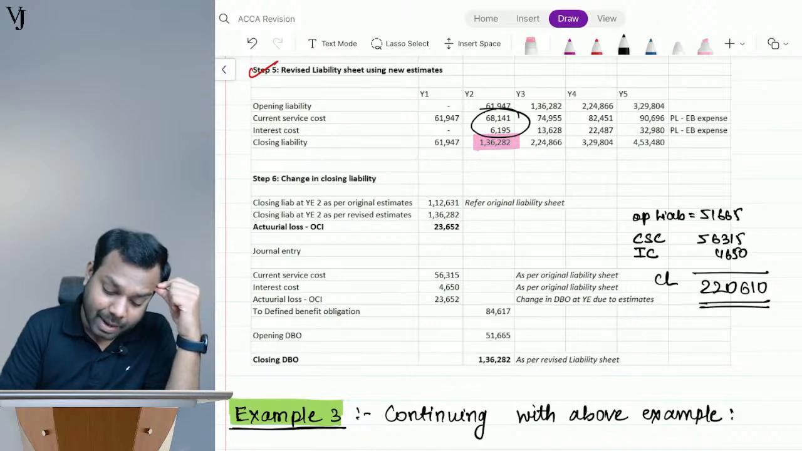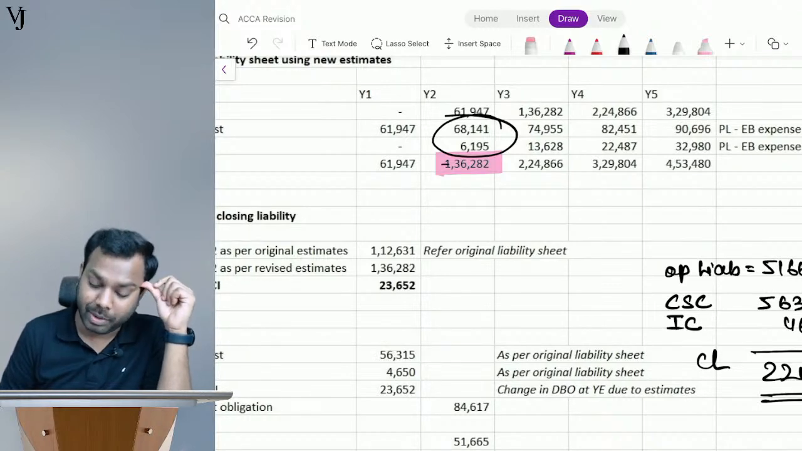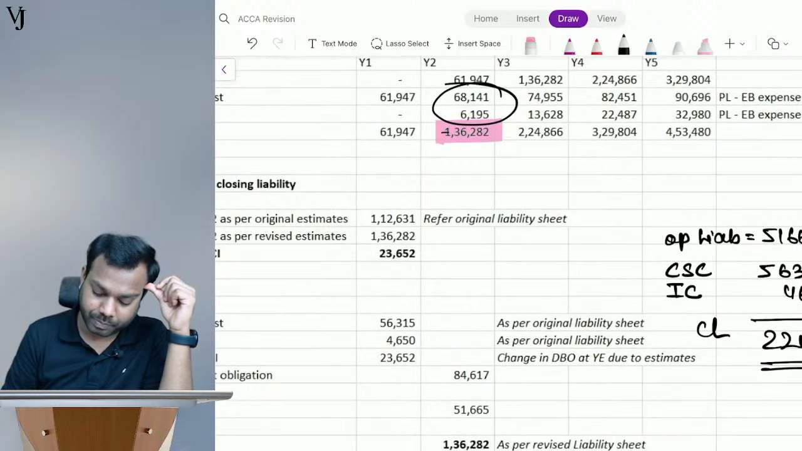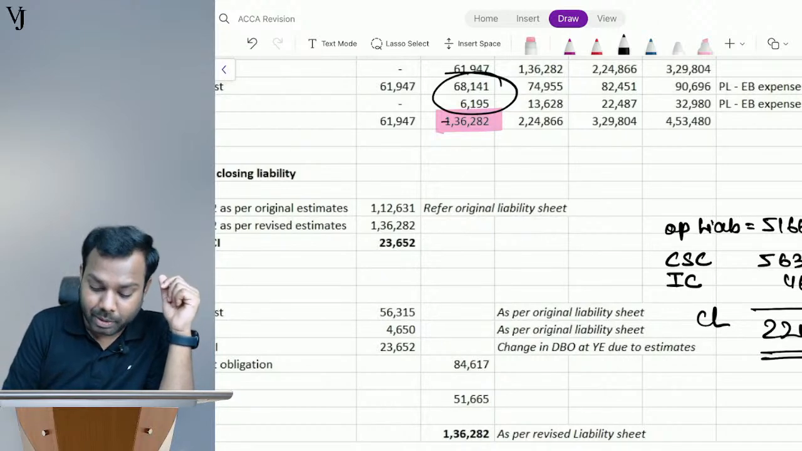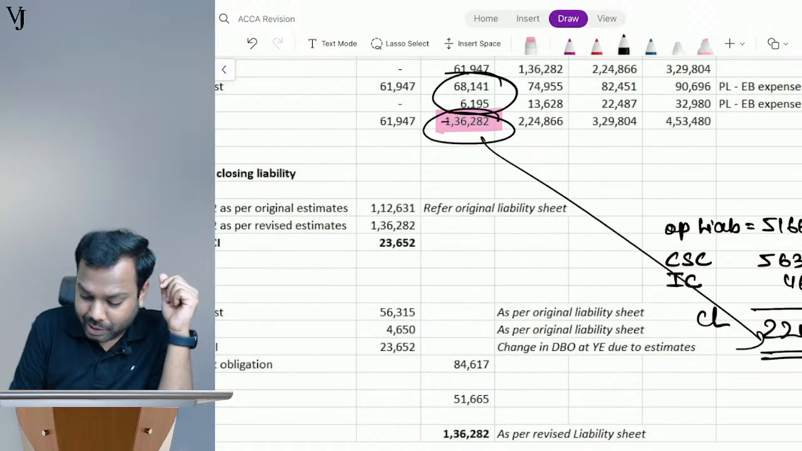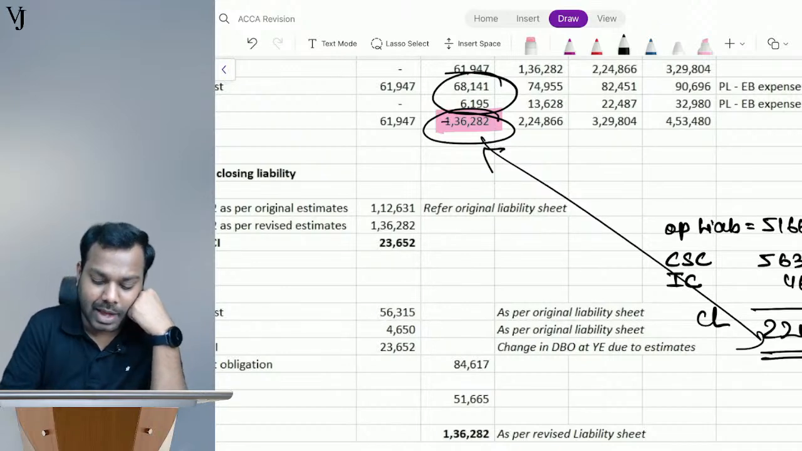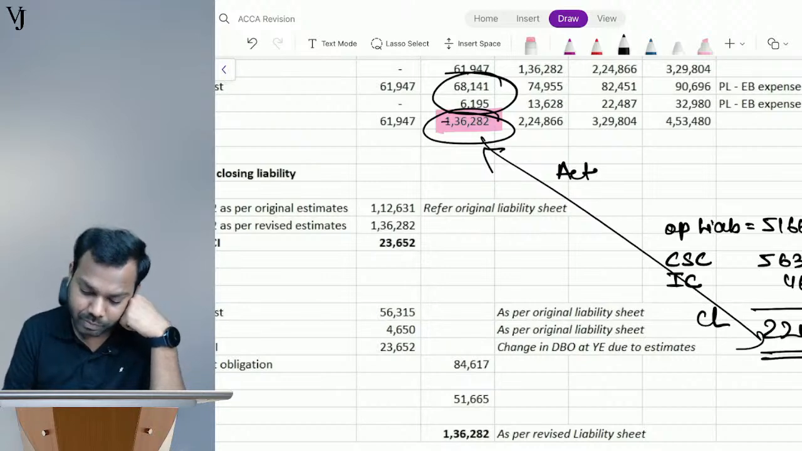But my liability as per the revised estimates, what is it? 136,282. So what shall I do now? The difference between this and this, I should record as what? Actuarial gain or loss.